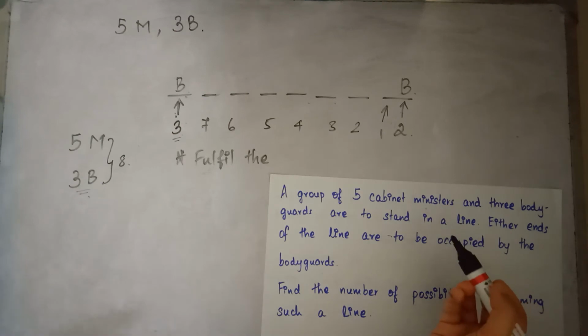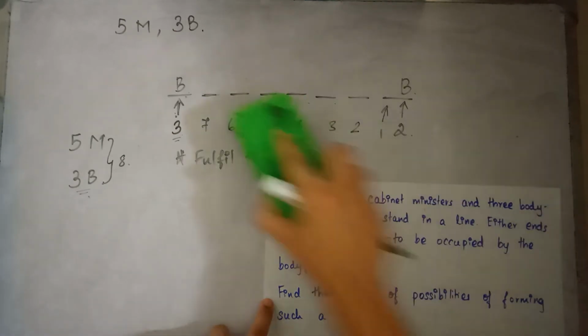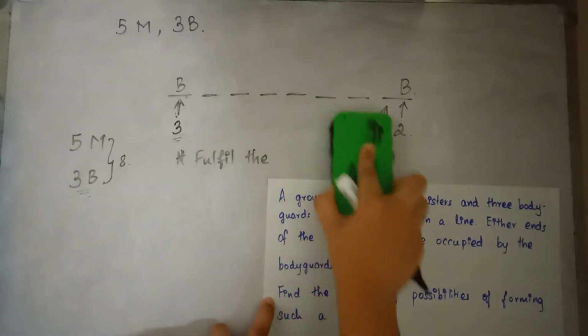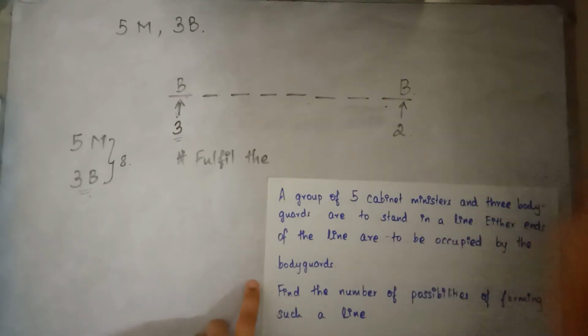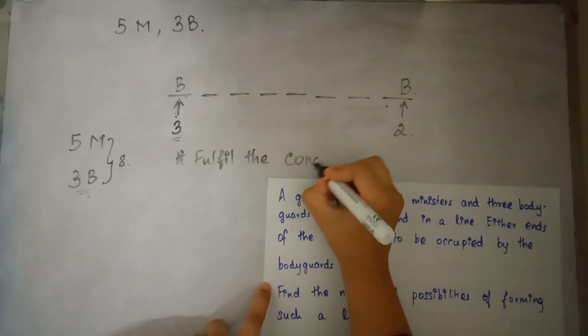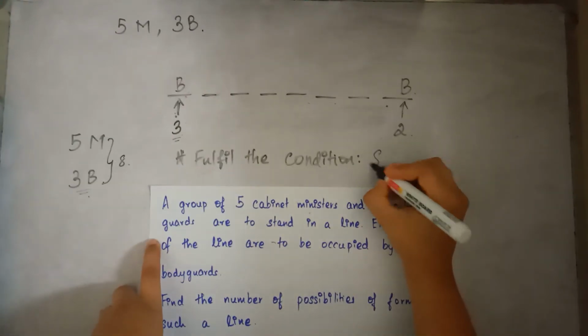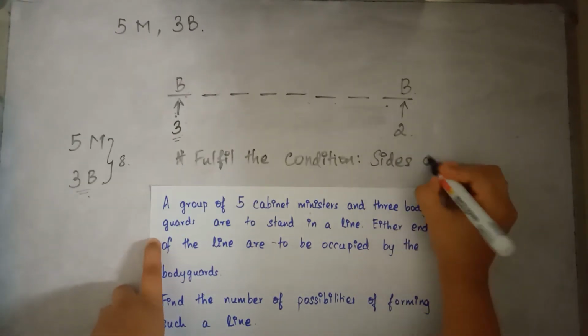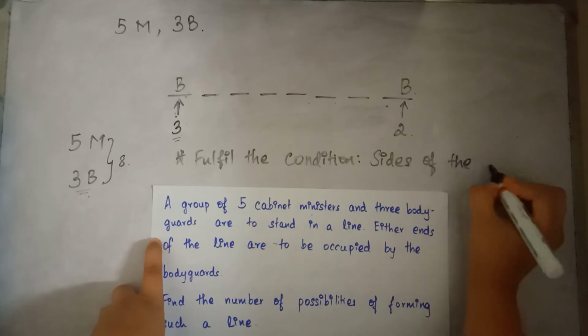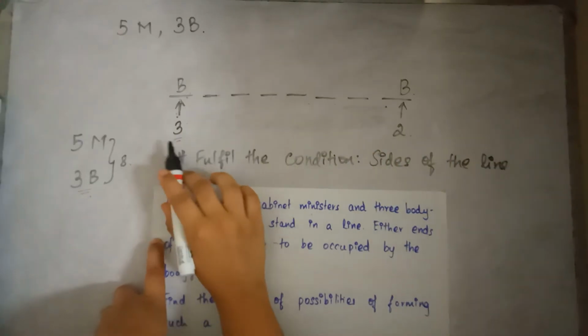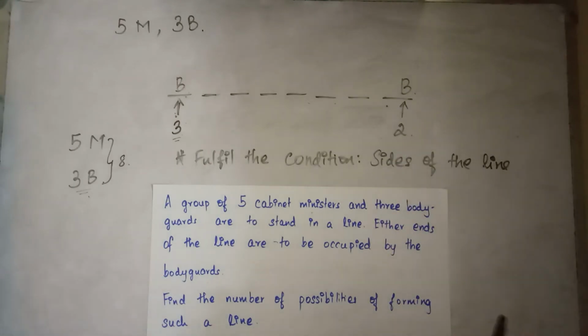And that is not proper, that's wrong. So I'll first fulfill the conditions given. In this case it is either sides of the line. So I have 3 options over here and I have 2 options over here.